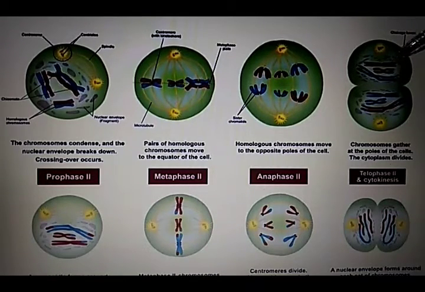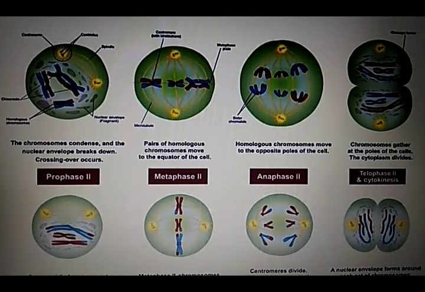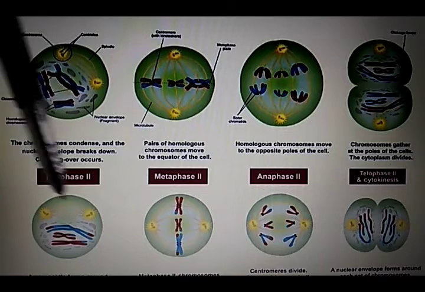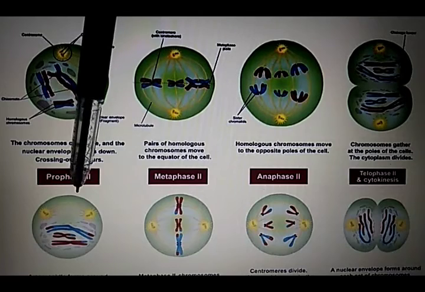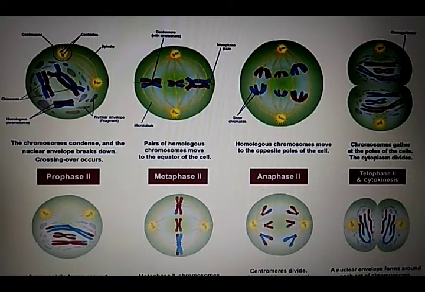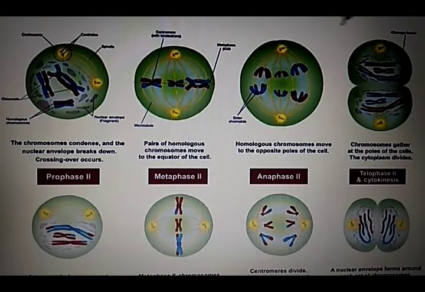Now, after telophase 1, no interphase is going to occur. Okay, these two daughter cells immediately undergo the next phase, which is like mitosis, and that's why it is known as equational or equatorial division. It also consists of 4 phases: prophase 2, metaphase 2, anaphase 2, telophase 2, because it is the meiosis 2. See, meiosis is divided into 2 phases: meiosis 1 and meiosis 2. Meiosis 1 consists of these 4 phases, meiosis 2 consists of these 4 phases.